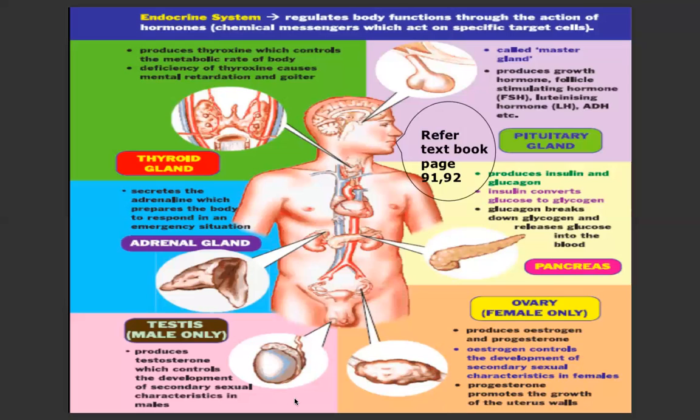Hormon ni. Okay, next. Untuk testis, we have testosterone. So testosterone functionnya adalah untuk control development of secondary sexual characteristic in male. Okay, so habis tentang endocrine gland and also hormones that being produced by that endocrine gland.